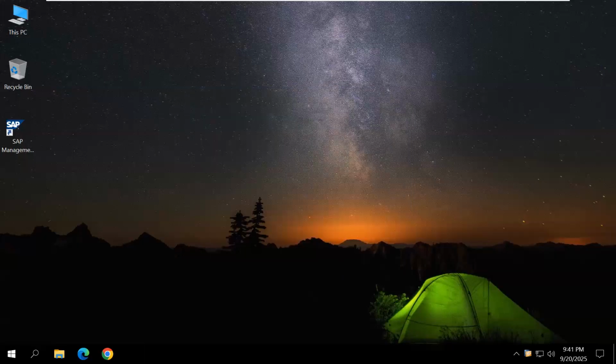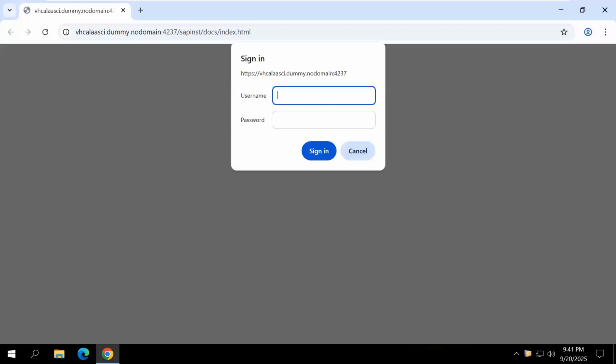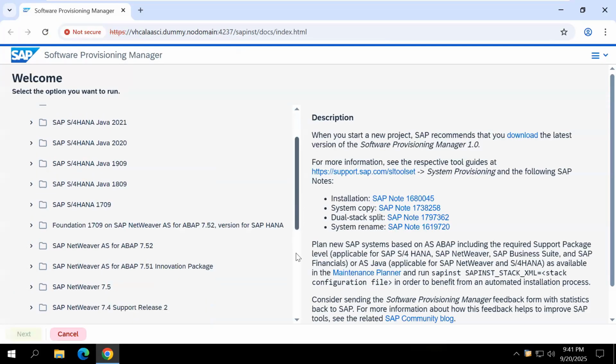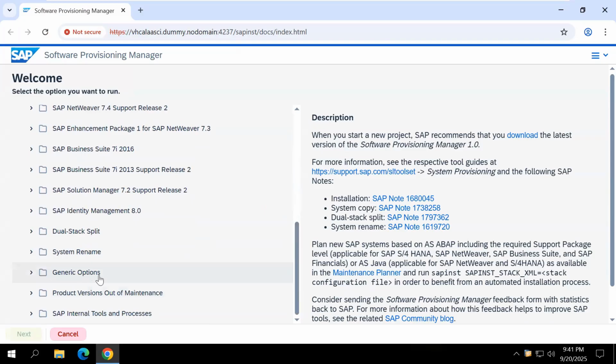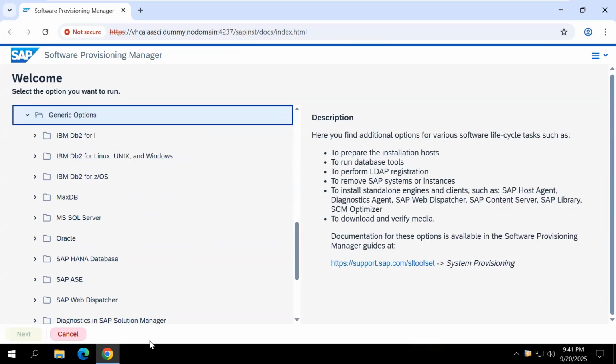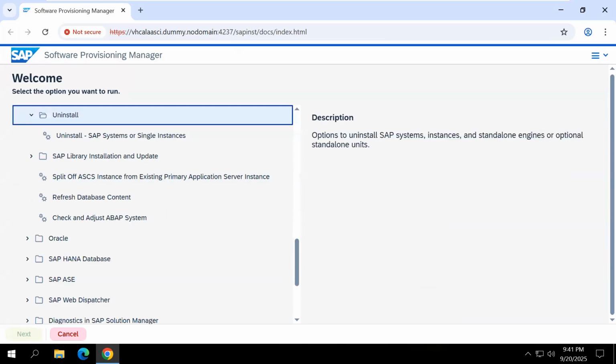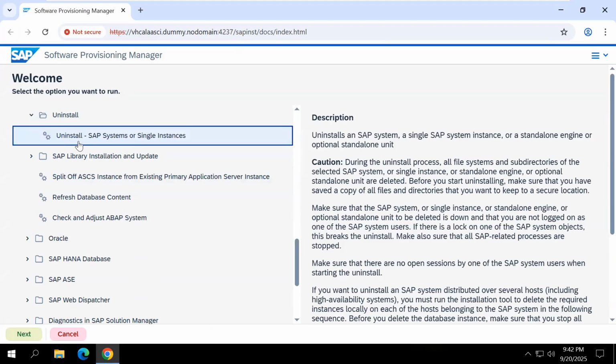Okay, click yes. Username is administrator. And my administrator password is admin.123. And click sign in. Okay, now scroll down. Here generic options is there. Expand this one. And my database is MS SQL Server. Expand this one. And expand uninstall. And select this one, uninstall SAP system or single instances, and click next.